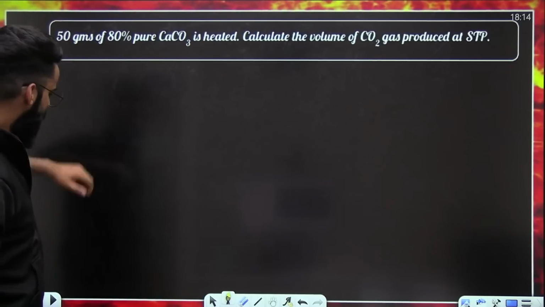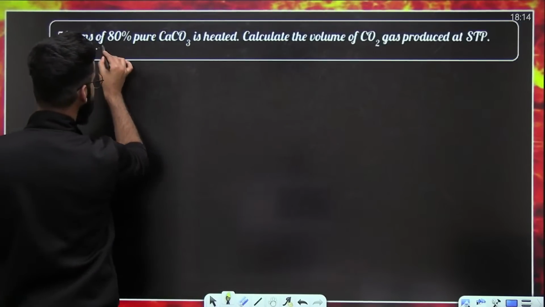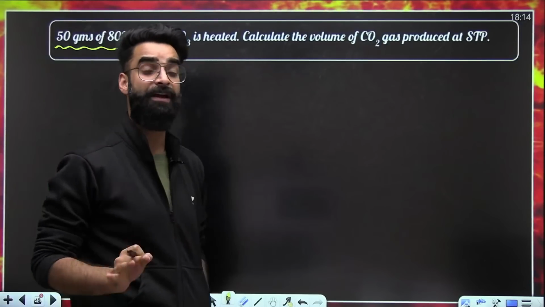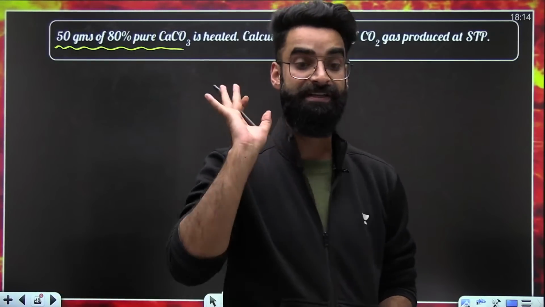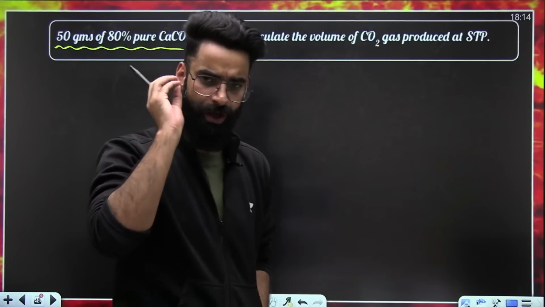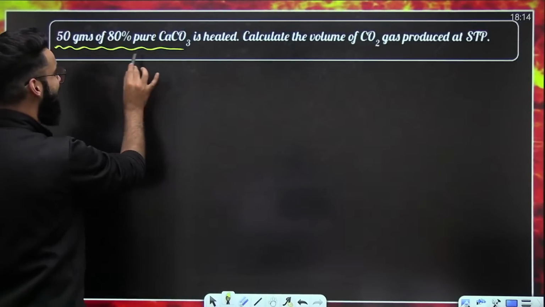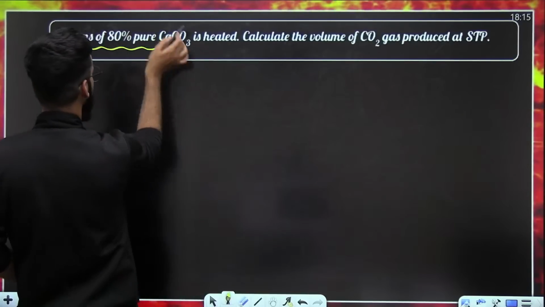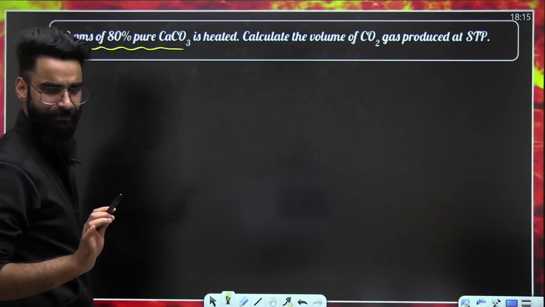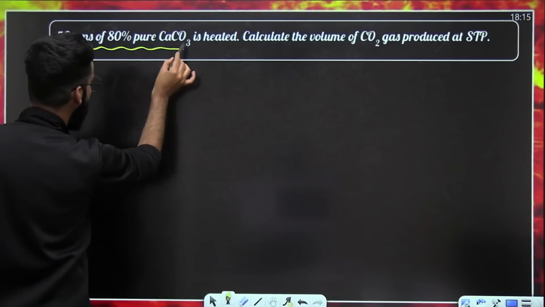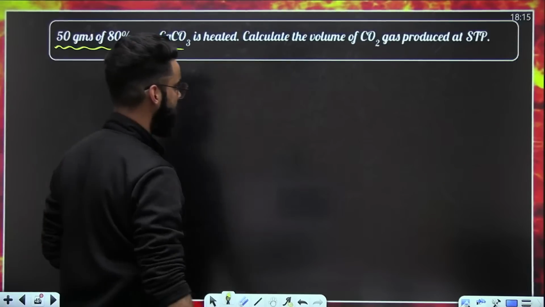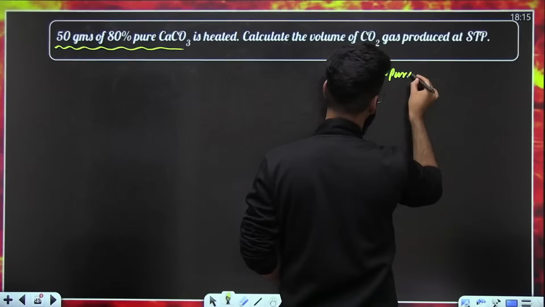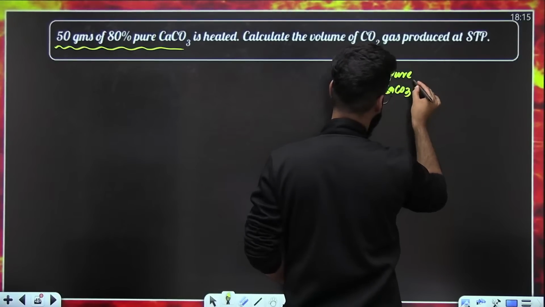Number one, 50 grams of 80% pure calcium carbonate. So first of all, in a chemical reaction, only pure substance participates. So only pure calcium carbonate has to participate in the reaction. So it's better to calculate the mass of pure calcium carbonate. In this 50 grams of the whole sample of calcium carbonate, what is the mass of pure calcium carbonate?